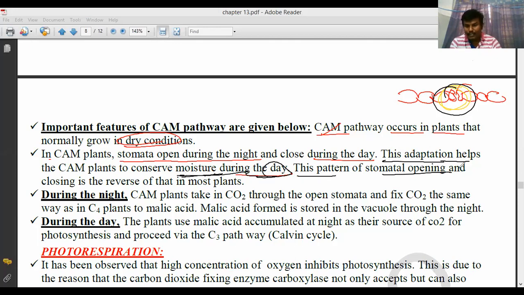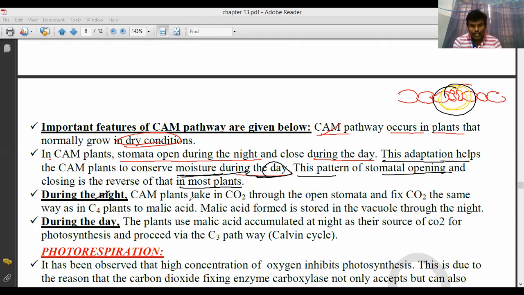This pattern of stomatal opening and closing is the reverse of that in most plants. In the plants growing in our surroundings, the stomata open in the daytime and close at nighttime. But in tropical region plants, they are closed in the daytime and open at nighttime. So what happens during the nighttime?